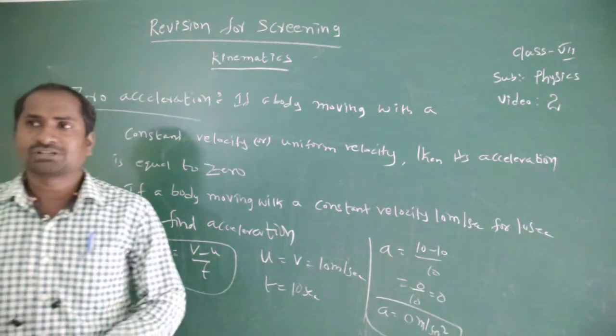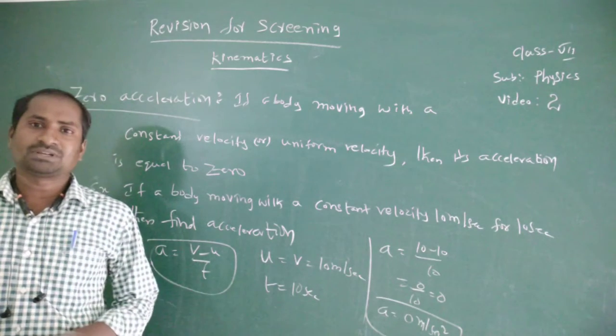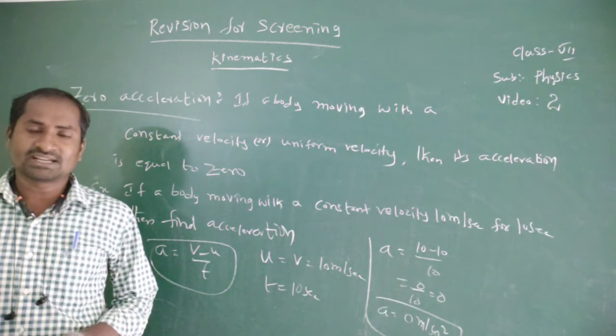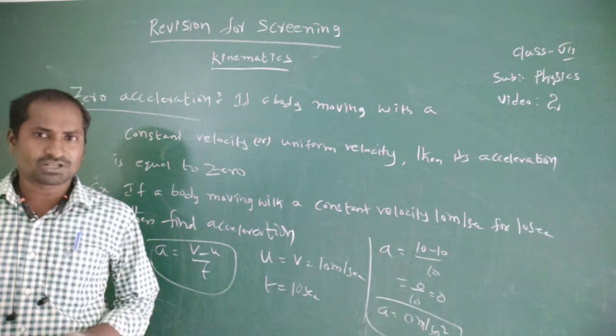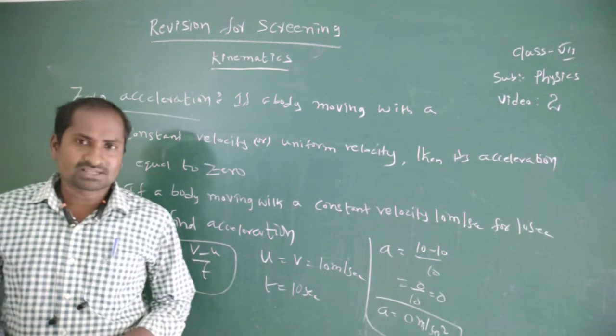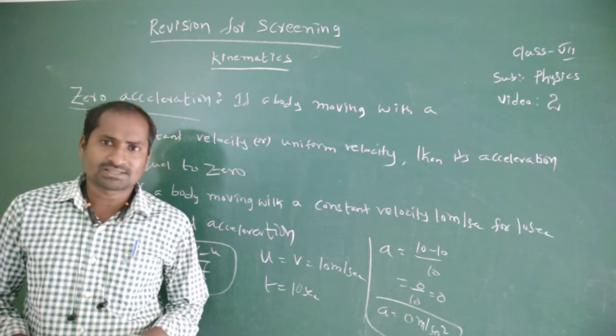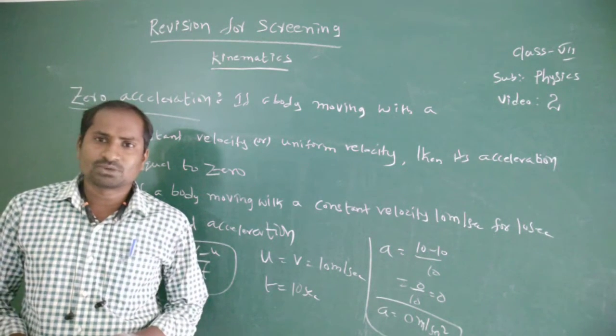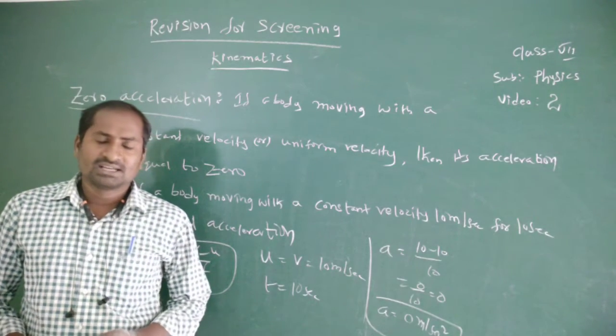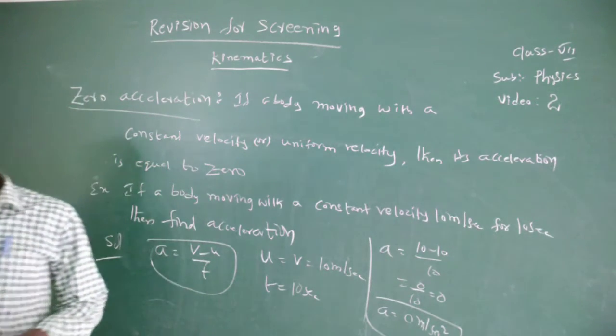Once again, positive acceleration means the rate of change of velocity increases with respect to time. The rate of change of velocity decreases with respect to time is called negative acceleration. If a body is moving with a constant velocity, then acceleration equal to 0.